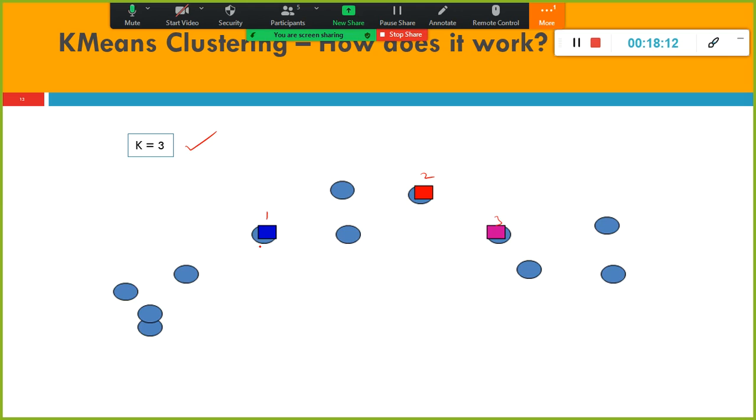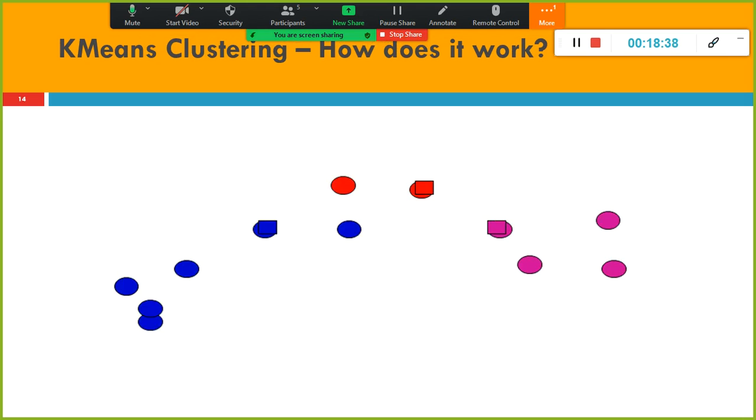So next what happens is the assignment and update step. Whichever observations are closer to this centroid will get assigned to this one. So this one is obviously closer. All these 4 are closer to this one. But if you look at this one, these 3 values are closer to this one. And these 2 are closer to this one.